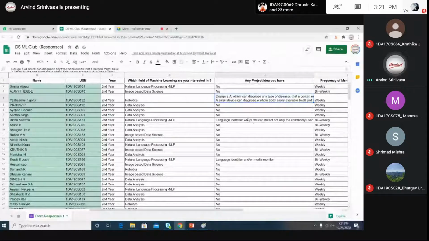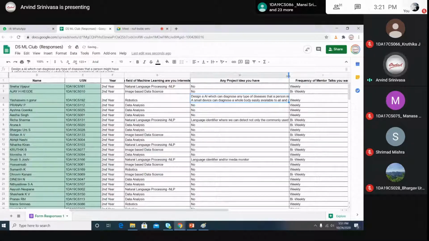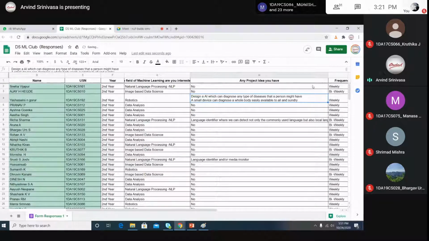So one more is designing an AI which can diagnose a type of disease. A person might have a small device. Oh no, we can't do it, because we can't tell about the human body with a very small device, because each part functions in a different manner.